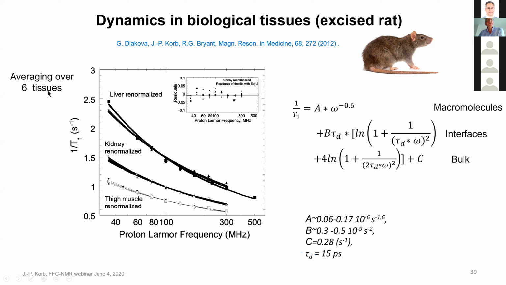We had 6 different tissues, made the superposition, and then we applied this. Compared to before, we had to add another process at low frequency, which is the contribution of the macromolecule, the diffusion of the liquid, of the water at the surface of the macromolecule, which appears to be a power law. And from this, we found the translational diffusion coefficient at the surface of this pore.